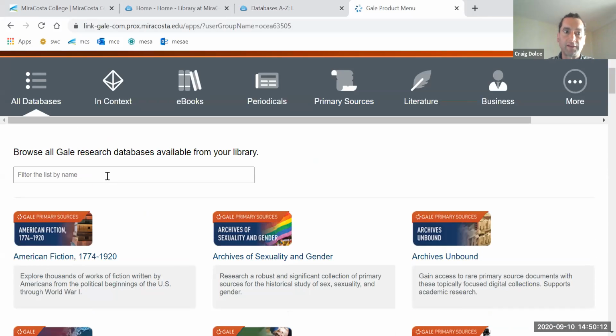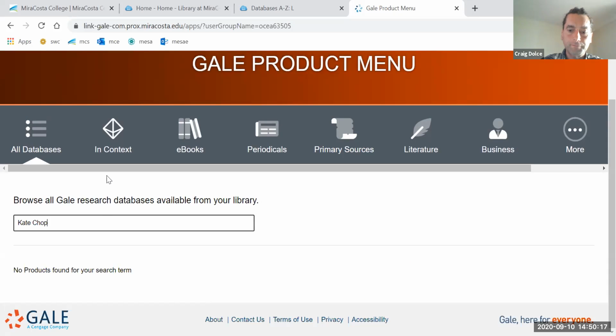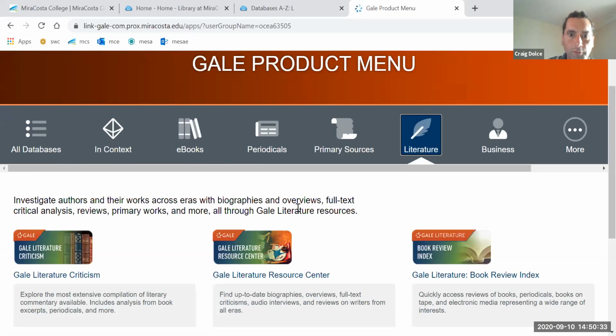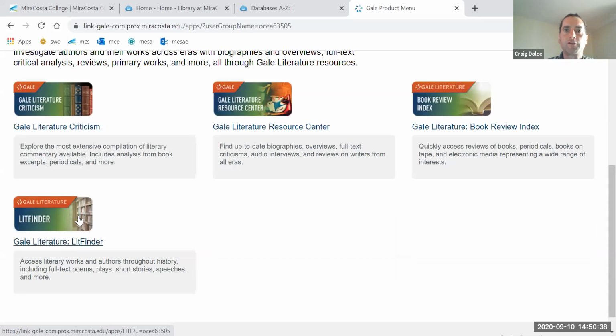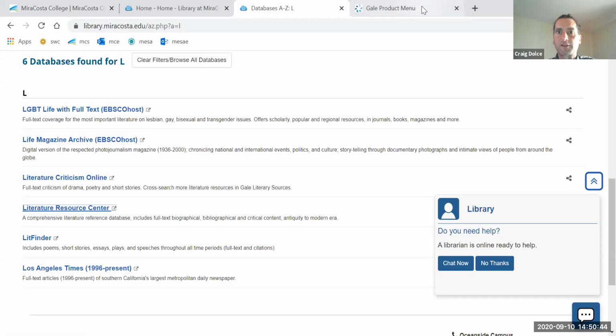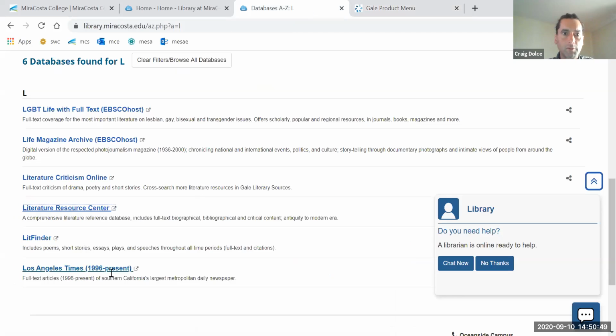Now, what do you start with? As I said on the prompt, start by searching the author's name, right? Then narrow it down by title of work. Browse all. Okay, wait, no, sorry. So we want to go literature, excuse me. See, again, this isn't exactly super duper easy. Gale Literature Resource Center, Gale Literature Criticism, LitFinder. So again, forgive me, and hey, nobody's perfect. So when you go to the L and you click on Literature Resource Center, it's going to take you to the Gale product menu, then click on literature again, right? Let me show you that.